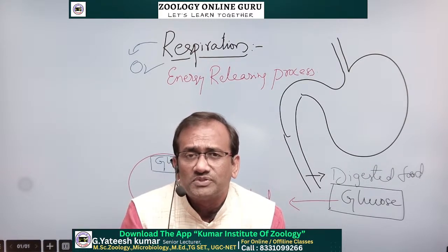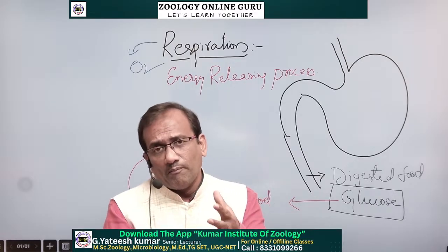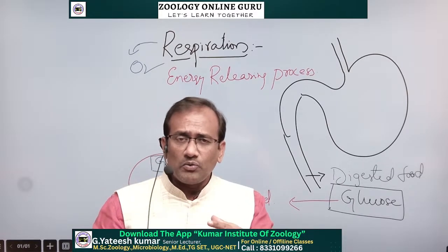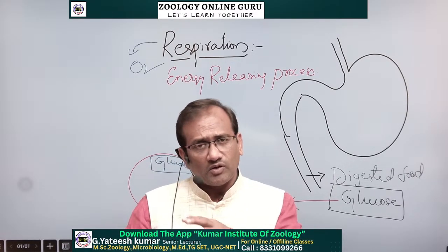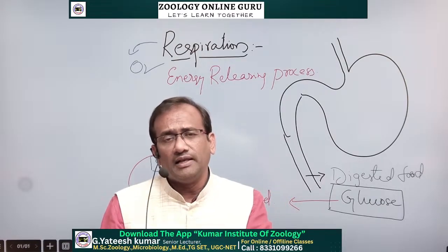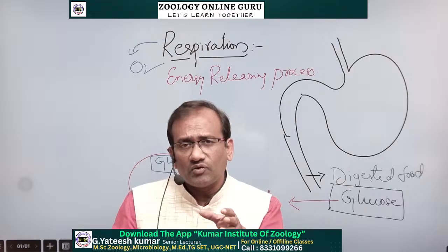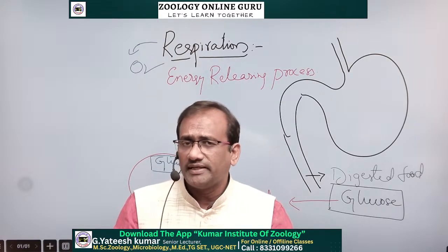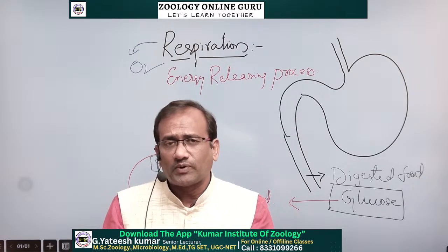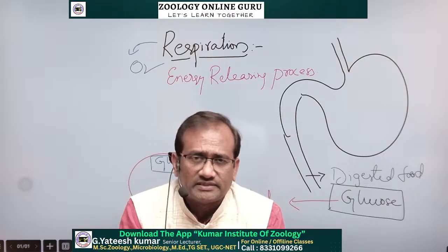From the food substrate, macromolecules or macronutrients we are taking inside: carbohydrates, proteins, lipids or fats. These macronutrients are converted into micromolecules by digestion, the chemical process or enzymatic digestion.